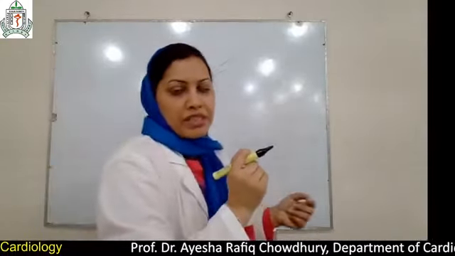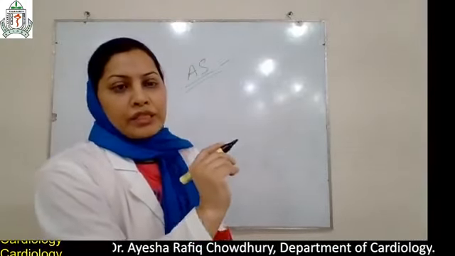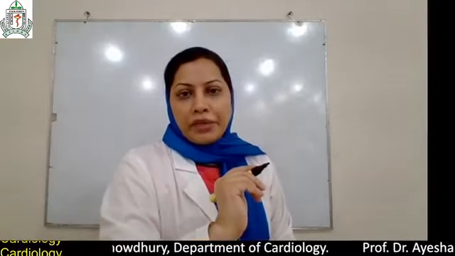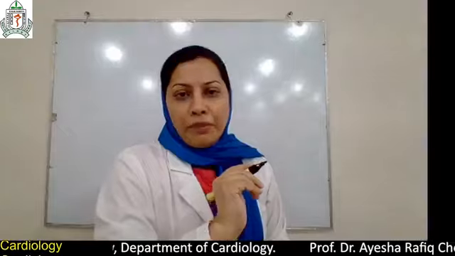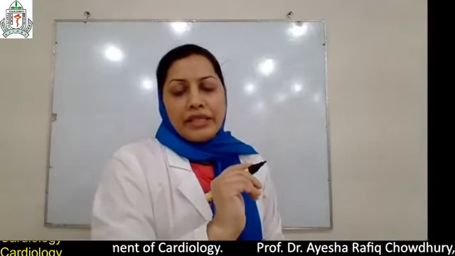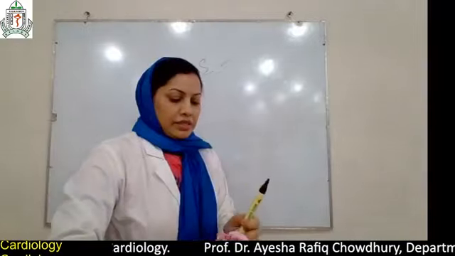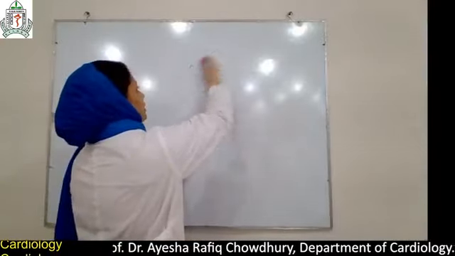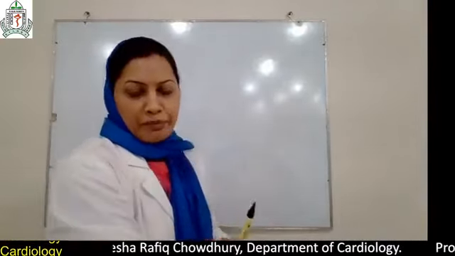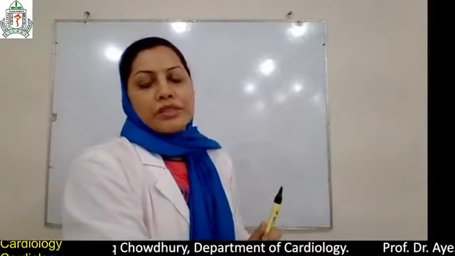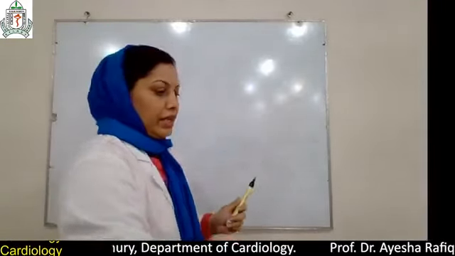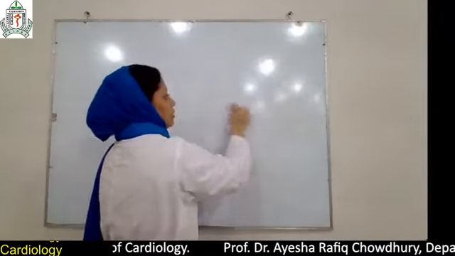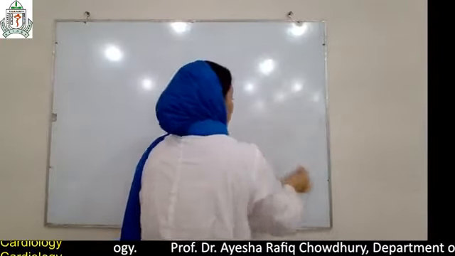It is common in elderly patients, and in young patients congenital bicuspid aortic valve is the commonest congenital anomaly of the heart, and ultimately the patient may suffer from aortic stenosis or aortic regurgitation in the early years of life. Otherwise, it is degenerative valvular or atherosclerotic valvular heart disease. Mitral stenosis is more common in young female patients, and aortic stenosis commonly occurs in elderly patients, except some conditions like bicuspid aortic valve. Also, it can be caused by rheumatic heart disease.